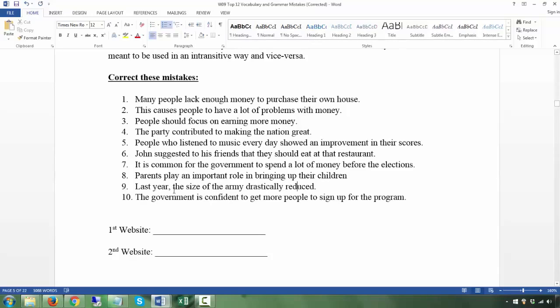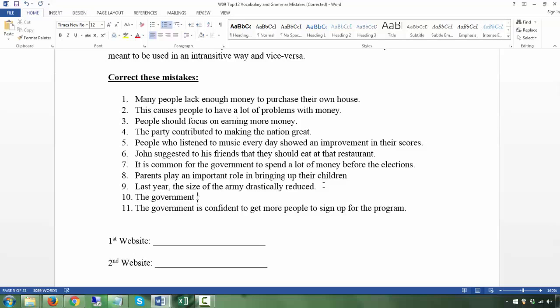Either you say last year the government reduced the size of the army. So this is used as a transitive verb, and this is the object here. Or you use it in the passive, which we talked about in, I think, the 11th mistake.